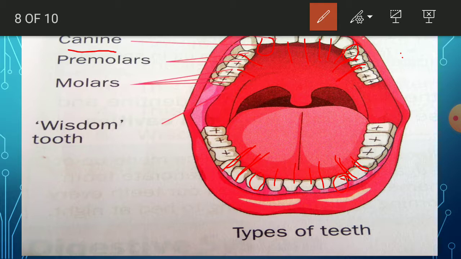These are 12 in number. 6 are in upper jaw, 6 are in lower jaw. See, 1, 2, 3, 4, 5, 6. So I'll erase all these, or you will get confused.